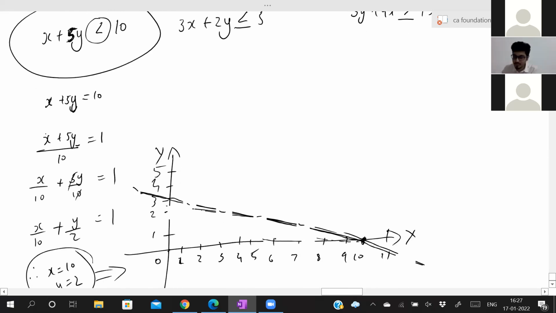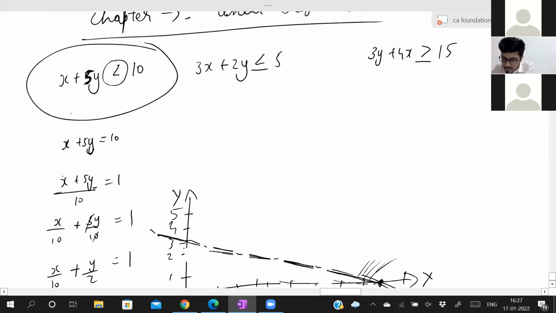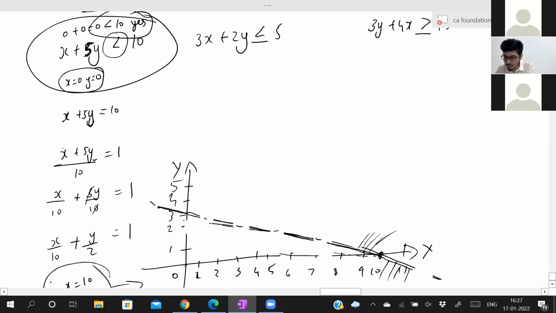Now you have to shade also. Either you will shade the other side or you will shade towards the origin. Which side? We look into this original equation and put x is equal to 0, y is equal to 0 and substitute. If x is equal to 0, y is equal to 0, 0 plus 0 is equal to 0, is 0 less than 10? Yes. Put x is equal to 0, y is equal to 0. That is your origin.